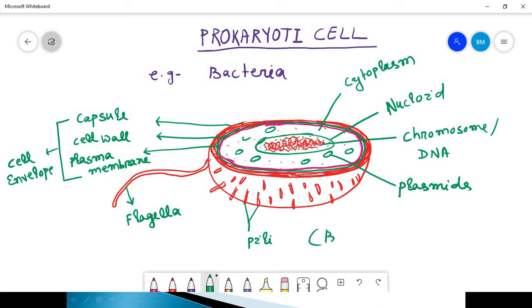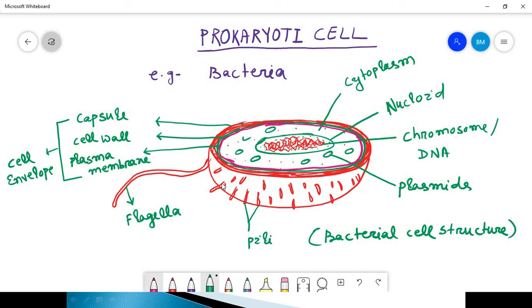This is the bacterial cell structure. Okay, this is all about the prokaryotic cell.